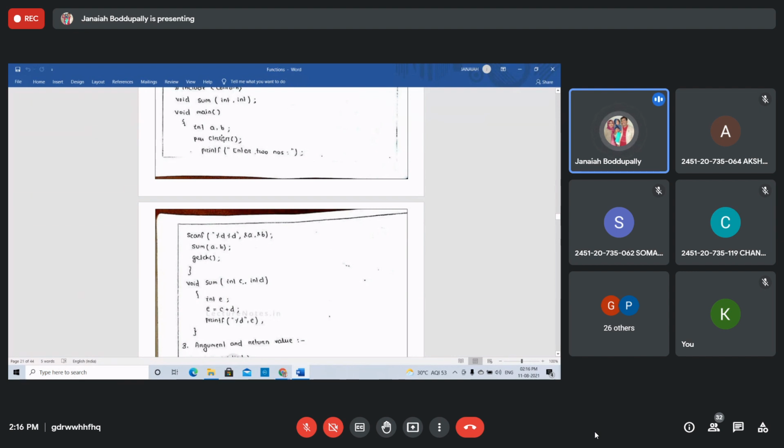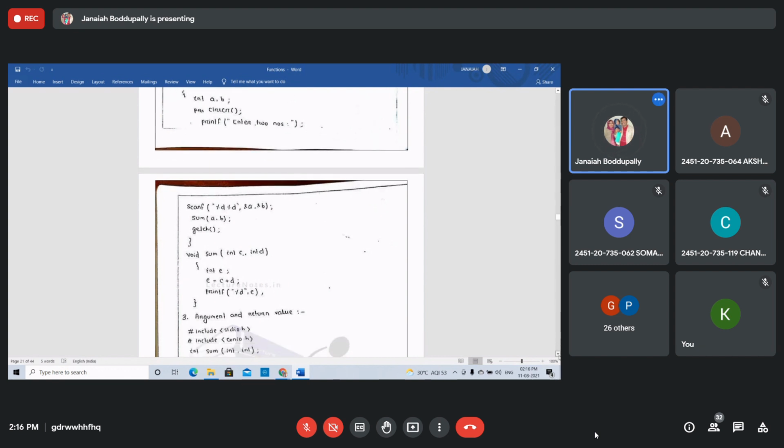Take the variables in the main function, enter two numbers, scanf, then sum of a comma b. You are calling the function, sum of a comma b. Void sum is int c, int d. You take one more variable, calculate the sum and printf e. This is with the arguments but no return value.